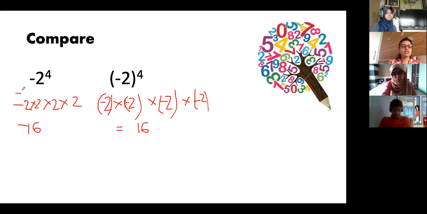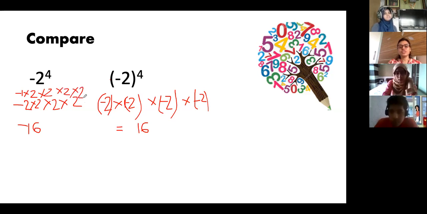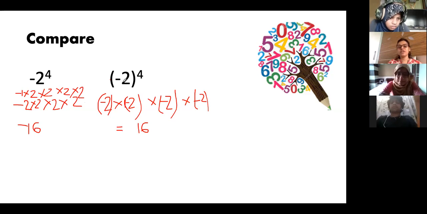So basically this is minus 1 into, minus 1 is hidden, minus 1 into 2 into 2 into 2 into 2, 4 times 2 you have to do. So in this case your base is 2 and the power is 4, and here your base is minus 2 and the power is 4. Can you see the answer is also different? Is it clear?